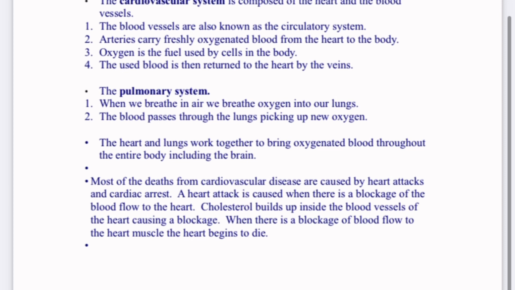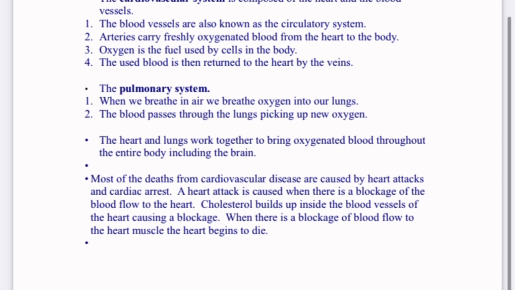Let's talk about the pulmonary system. When we breathe oxygen into our lungs, the blood passes through the lungs, picking up new oxygen. The heart and the lungs work together to bring oxygenated blood throughout the entire body, including the brain.